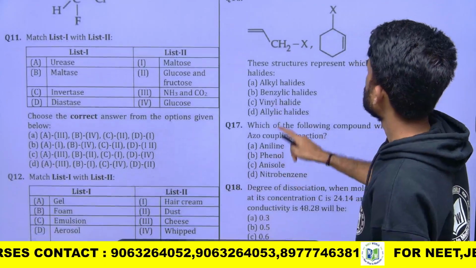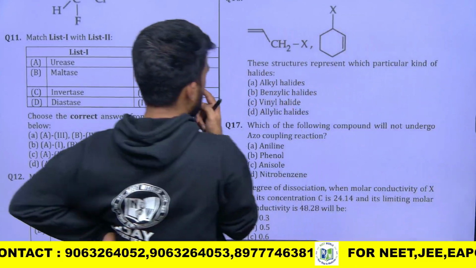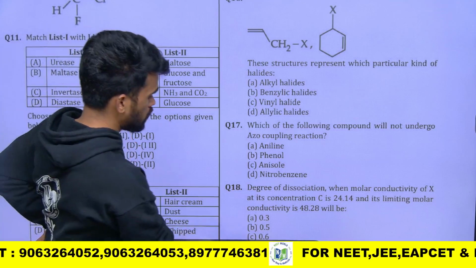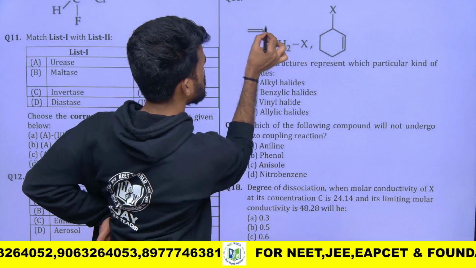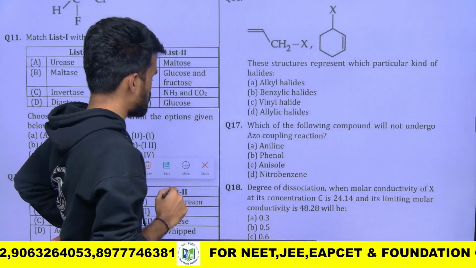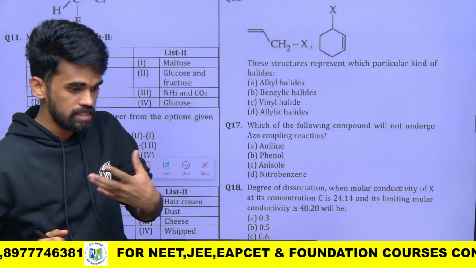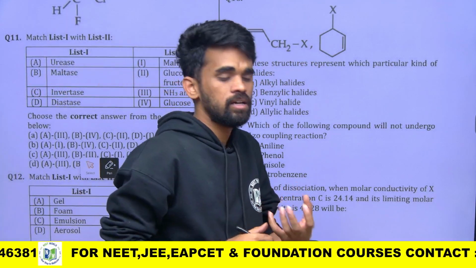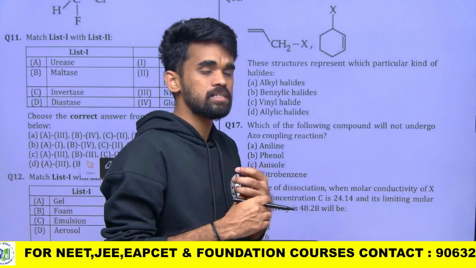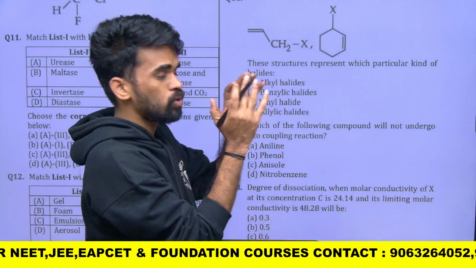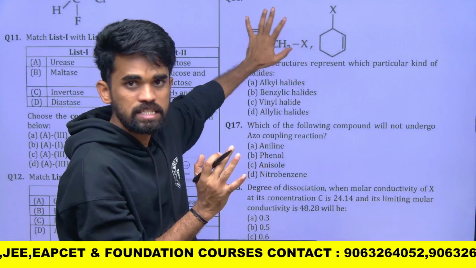The structures represent which particular kind of halides? These are simple now. I already mentioned this in the GOC concepts. We have discussed everything regarding this GOC part, which is important for CUET, JEE, NEET, EAPCET, all these exams.